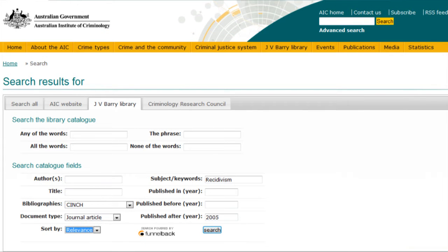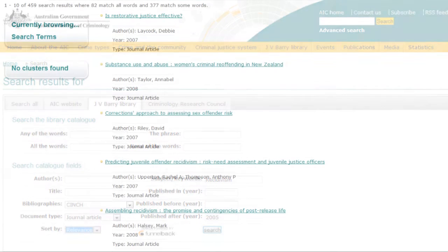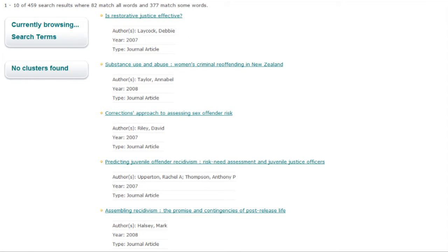So I'm selecting recidivism, I'm selecting Australian material, I'm saying I only want articles published after 2005. 451 is quite a lot better than probably the 350 million you'll get when you Google recidivism.